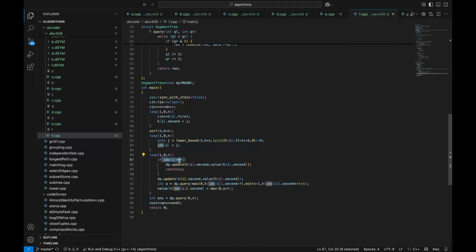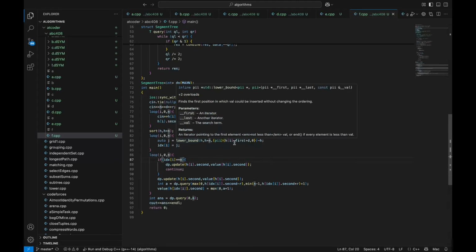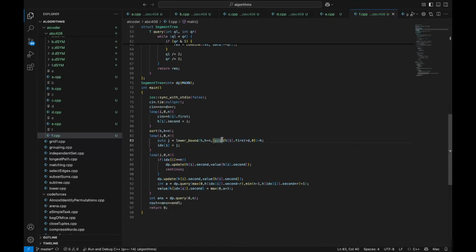And so if index i is equal to n, then that means that there is no value that's equal to h[i] plus d. For this case, we just have to update the value for dp, and there's no need to update the value array.